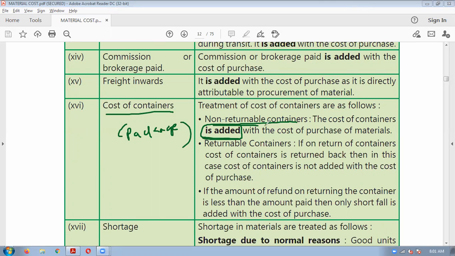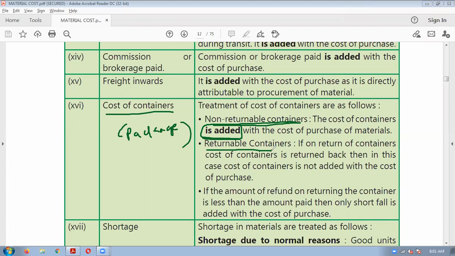Simple. If it is a non-returnable container, means you are receiving your material in some good container or packet, and you need not return that packet or container back to the supplier, then that cost will be added to the cost of purchase.